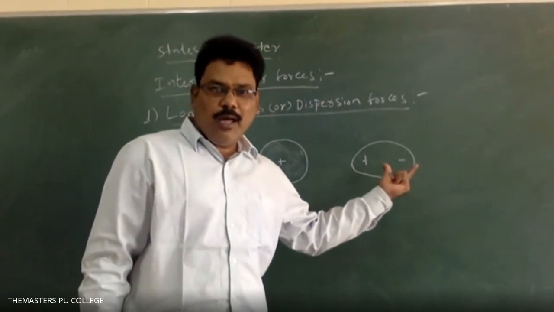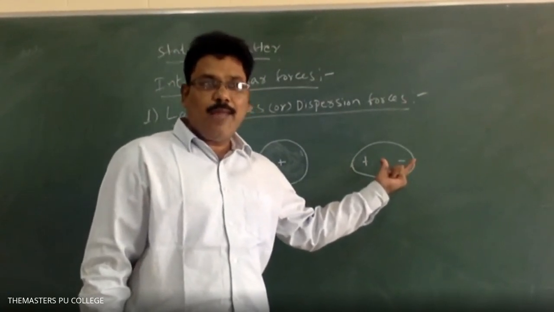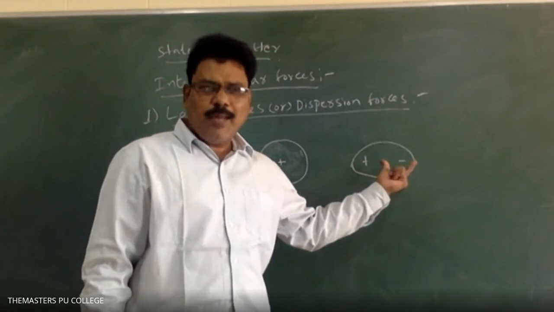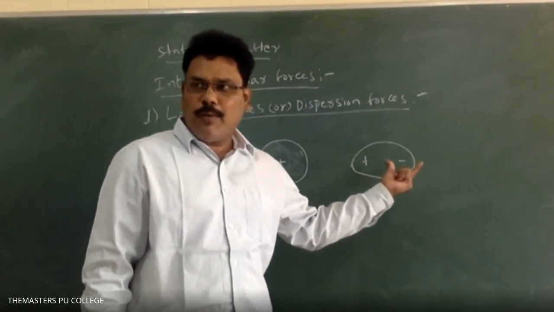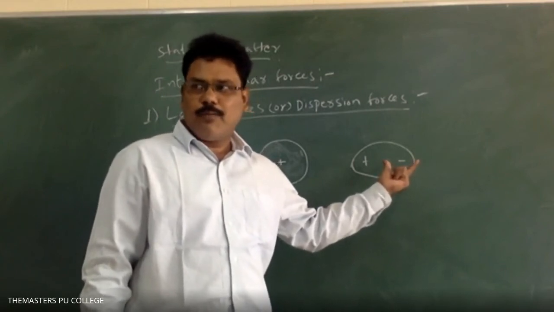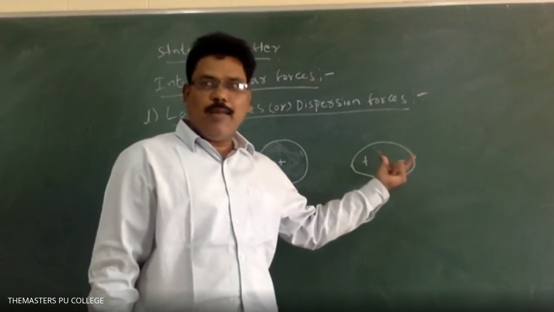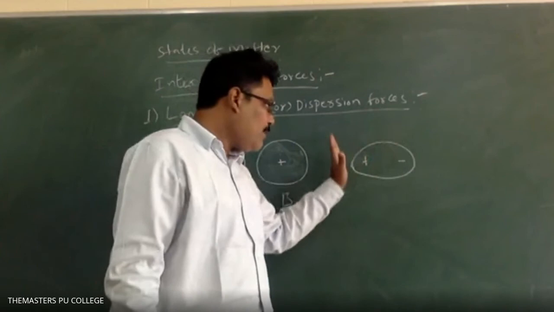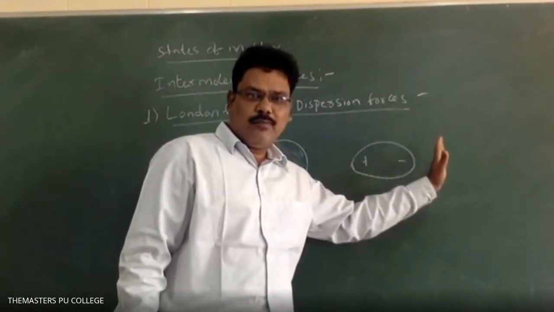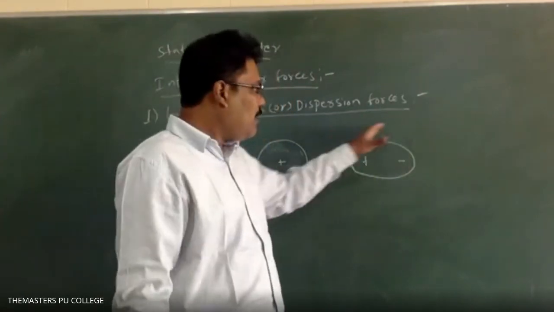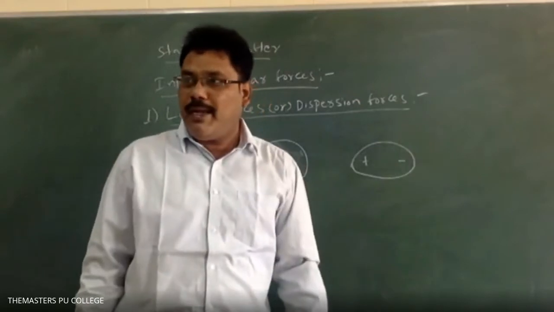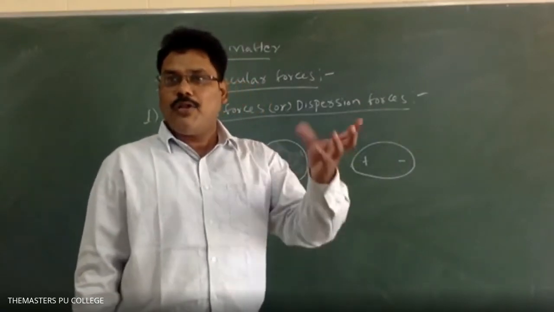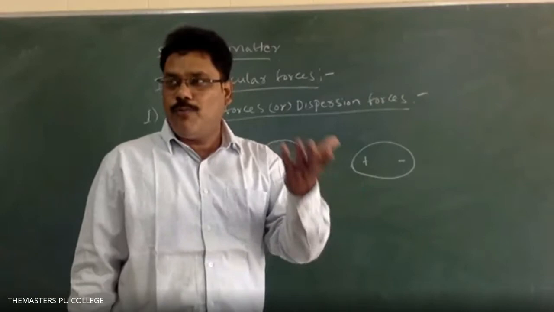You know what polarity is? Rising of dipoles. You learned this in the chemical bonding chapter. Polarity is the rising of the dipoles. So two poles are rising there: one end is positive, one end is negative. Then what will happen? There will be a dipole moment. The polarity is there, the molecule or atom having the dipole moment.